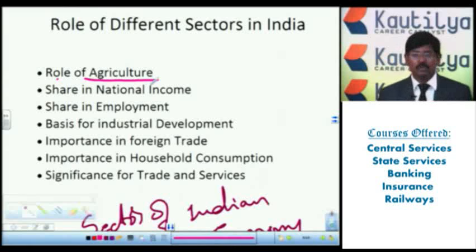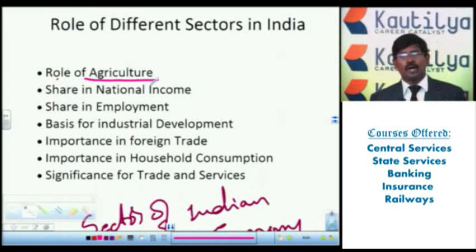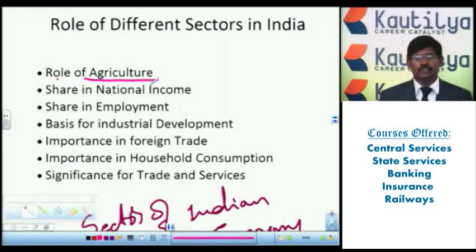If you observe developed countries like the UK, USA, Germany, Canada, the share of agriculture in national income is only 2 to 5%. But in India, we get 40 to 50% of the national income from the agriculture sector.